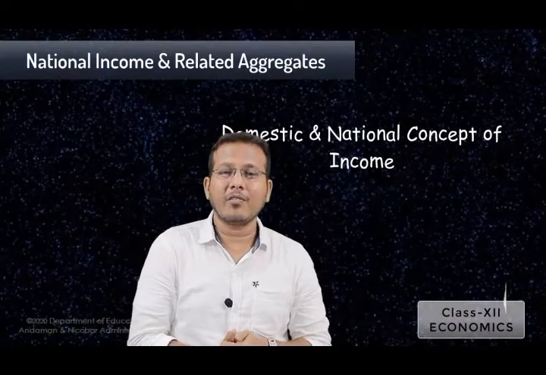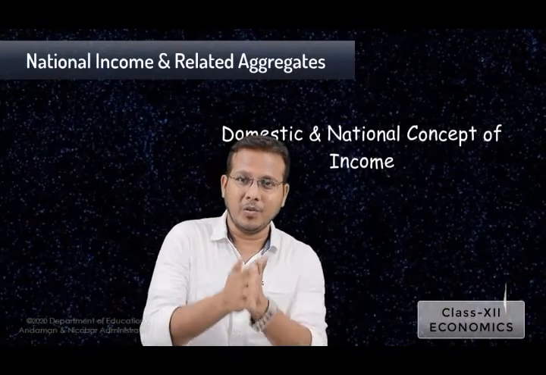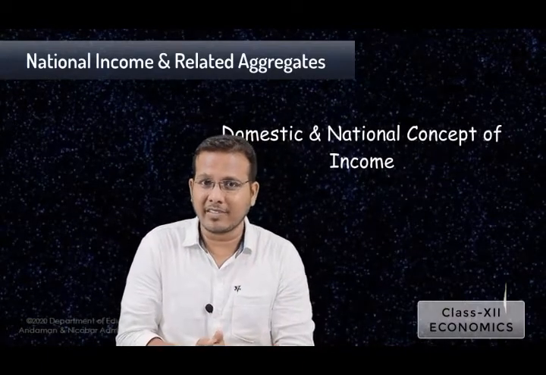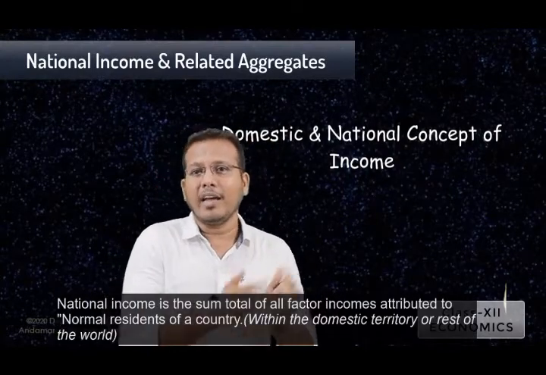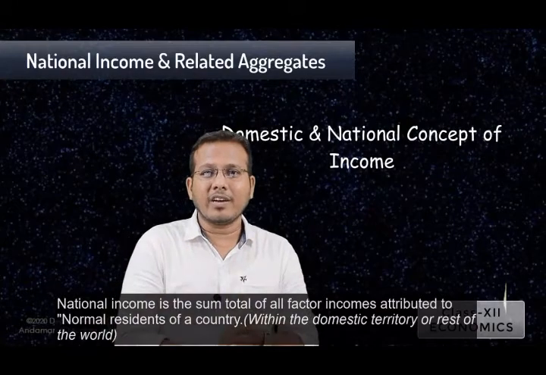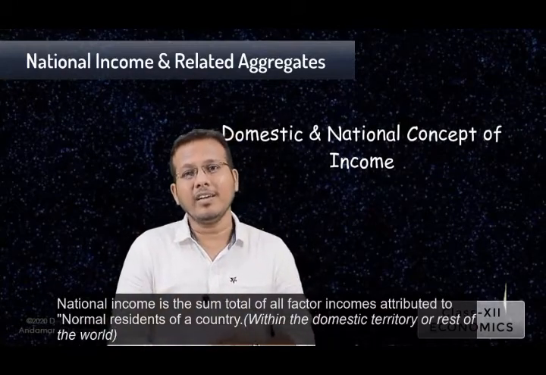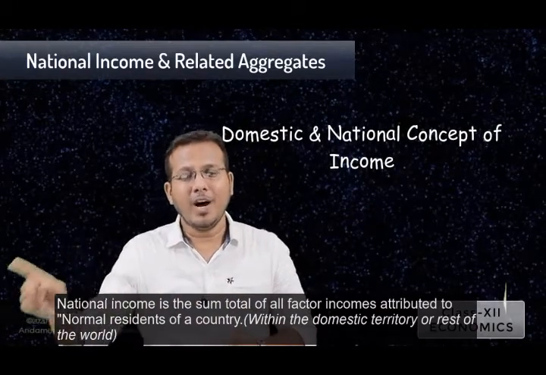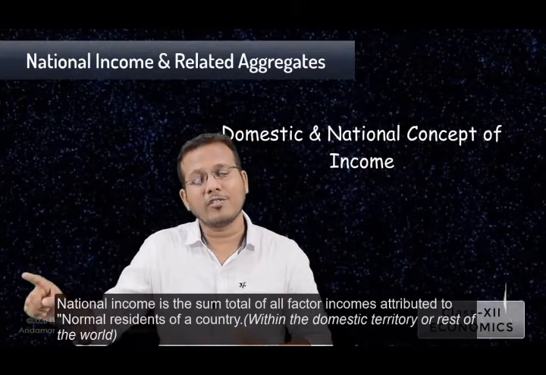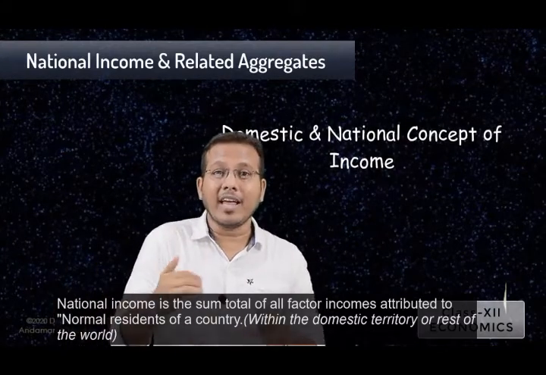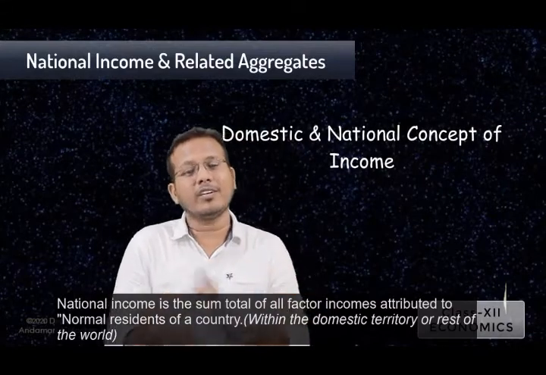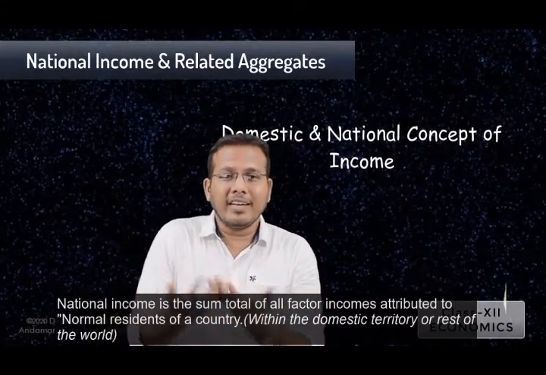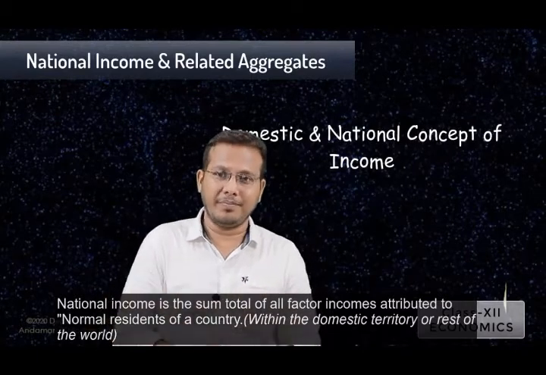Now look at the meaning of national income. When we compare the domestic income with the national income, national income is the sum total of all factor incomes attributed to the normal resident of a country, within the domestic territory of a country or outside, or from the rest of the world. So while getting the value of national income, it will not include only the income generated within the domestic territory, it will also include the income earned from the rest of the world.